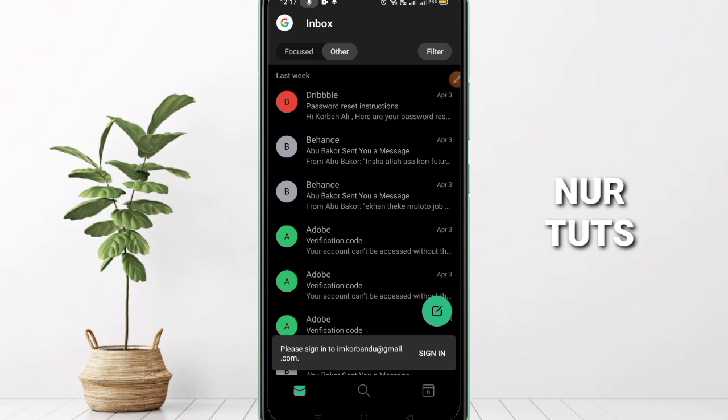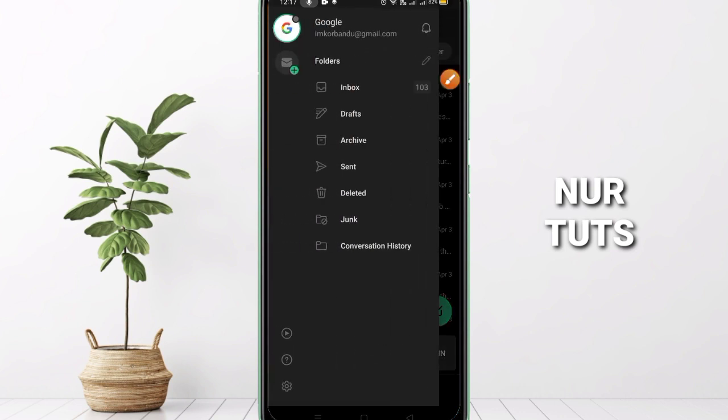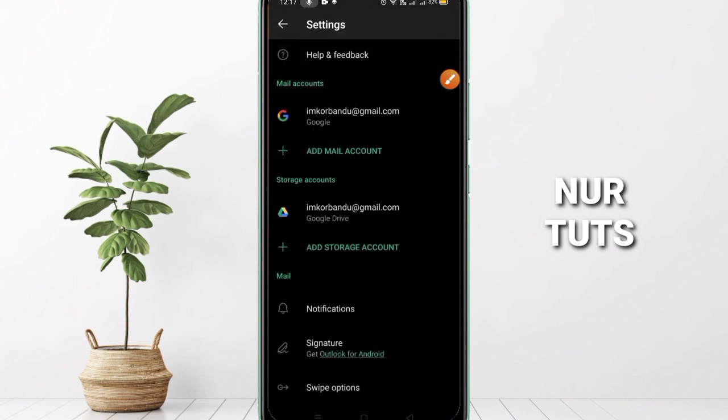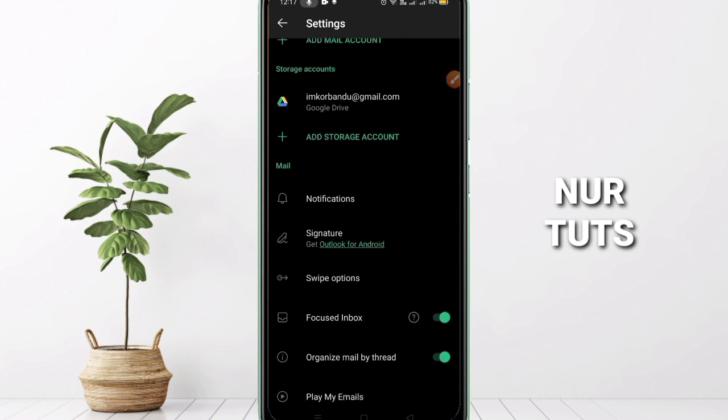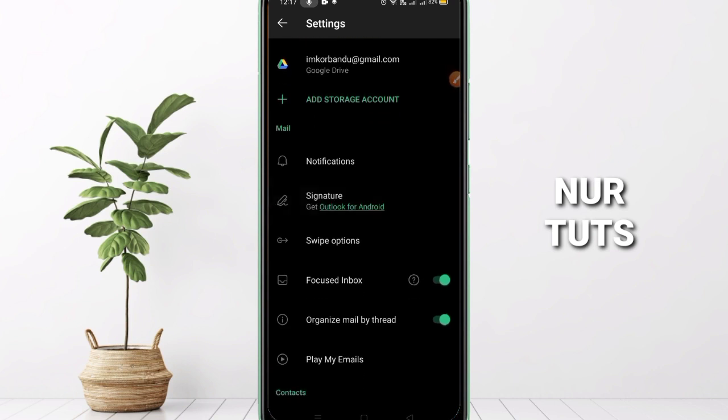Then after getting this interface, we need to go to the left side, laptop side here. Okay, click on this. Then you have to click under time. Here you can see it's called settings. Then scrolling down, you will get this notification option. Okay, so you can see this notification. Click on it.